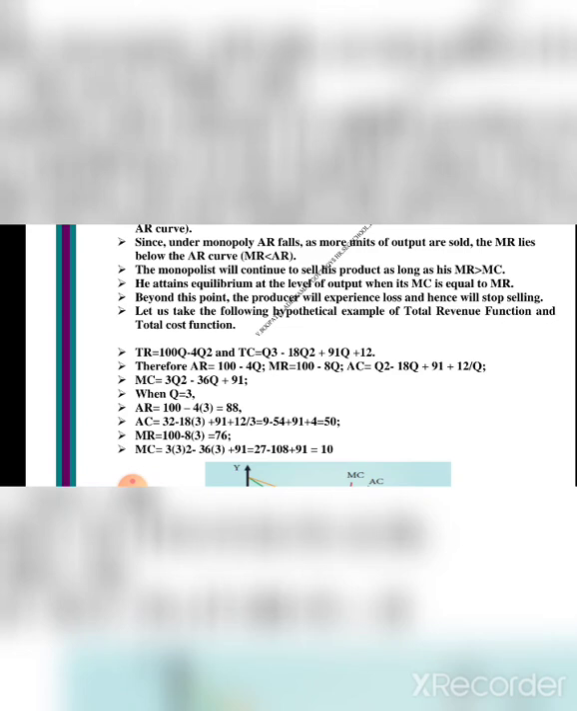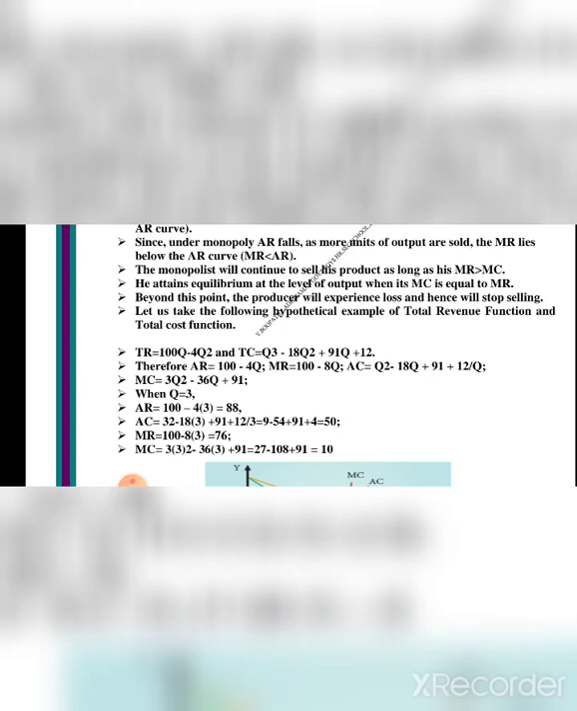This is the sum, okay. So, we are going to do the calculation. That is, MC is equal to 3Q squared minus 36Q plus 91. When Q is equal to 3, now we will do the calculation for AR and AC, MR and MC. So, AR calculation: 100 minus 4 into 3 is equal to 88. And AC is equal to 3 squared minus 18 into 3 plus 91 plus 12 by 3, is equal to 9 minus 54 plus 91 plus 4, is equal to 50.